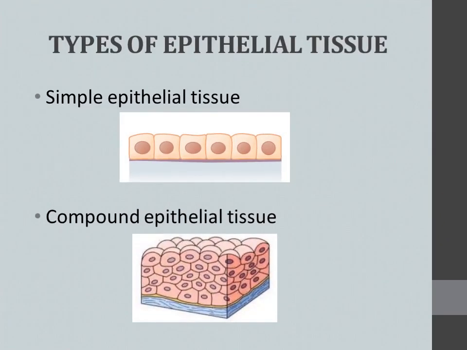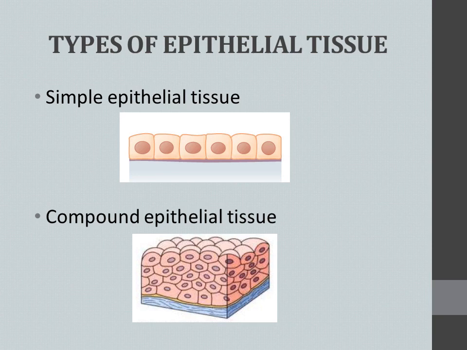Okay. So the first one, actually we said 4 types of this animal tissue. Do you remember? Epithelial tissue, connective tissue, muscular tissue, as well as neural tissue. Fine. So from this, one by one, we are going to explain elaborately. Among these, the first one is epithelial tissue. So already we said epithelial, in the sense it is present in the covering regions, right? Covering or lining regions. Wherever there is a covering or lining, there will be the epithelial tissue, right?